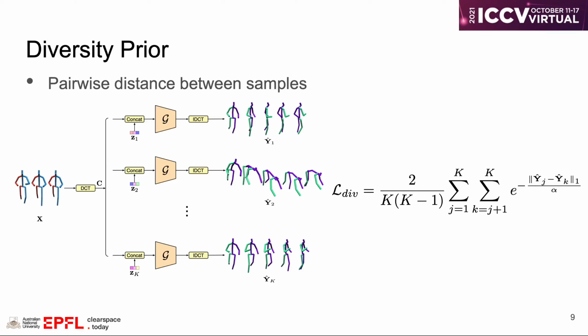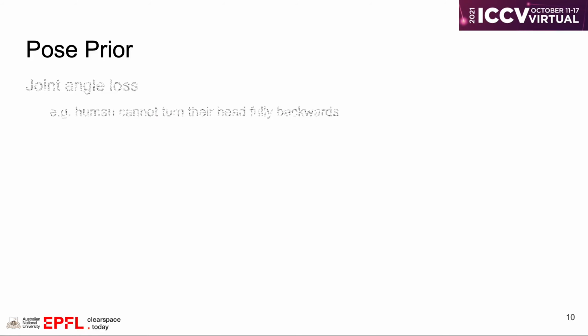As to the diversity prior, we follow DLow to use an energy-based diversity prior, which aims to increase the pairwise distance among k samples. The alpha here is a normalizing factor. Our pose prior consists of two parts.